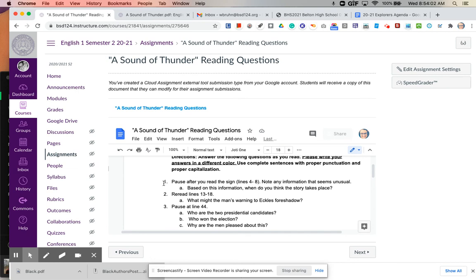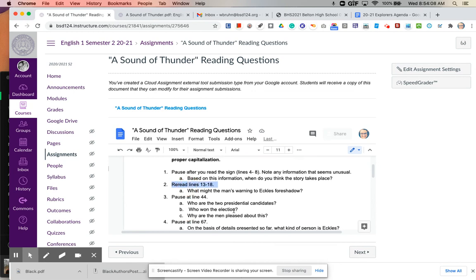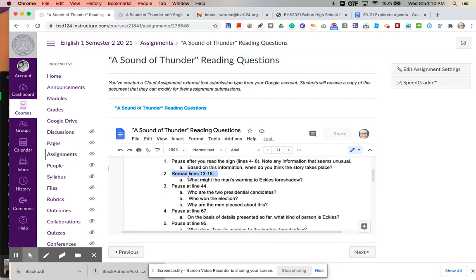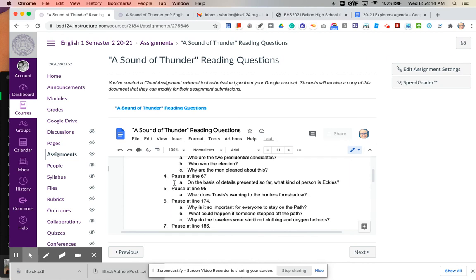So the line with the number will tell you what line that you need to stop at. Like you can see here, this one says reread lines 13 through 18. And then underneath that is the question. Each time it's going to tell you where to pause, and then the question will be underneath it.